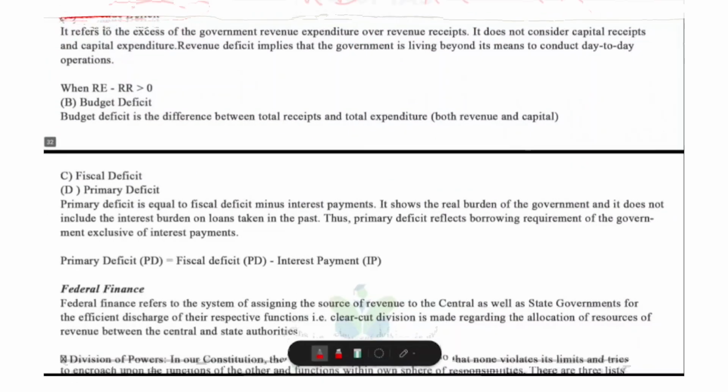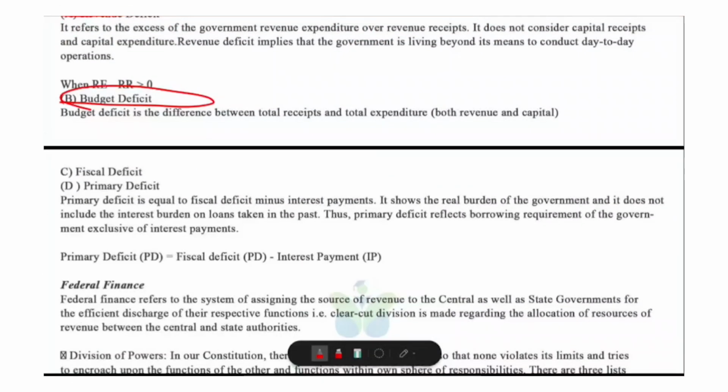Now, what is called budget deficit? Budget deficit is the difference between total expenditure and total receipt, including both revenue and capital. And a budget deficit is equal to total expenditure minus total receipt, revenue plus capital for both. So India no longer uses this measure officially. It was discontinued because it did not reflect true borrowing requirements.